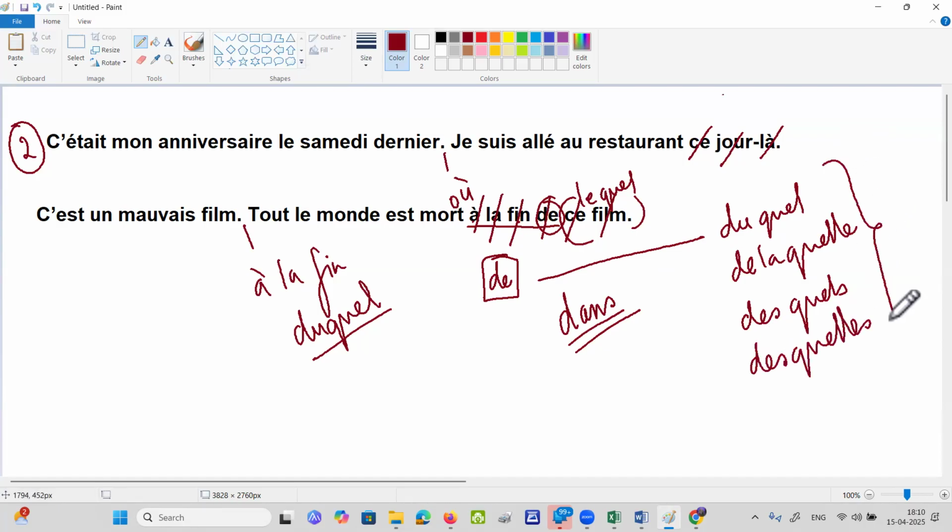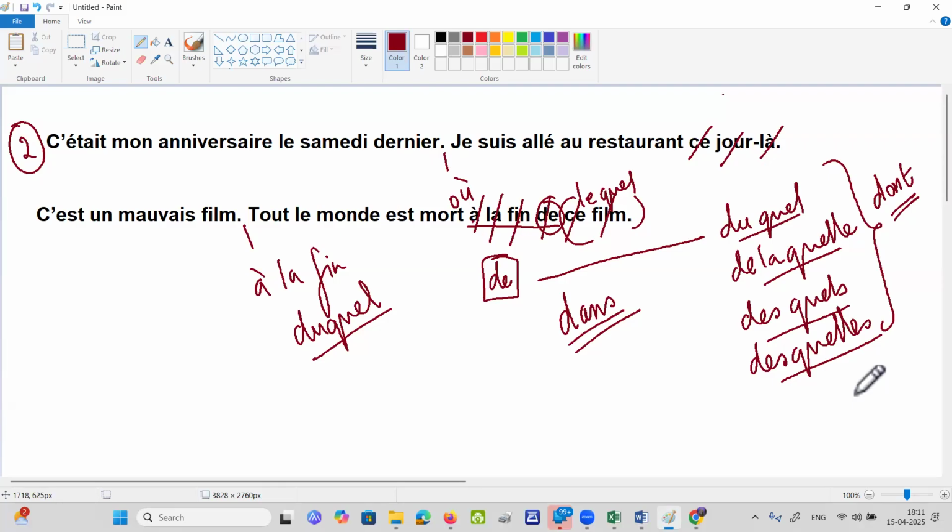In such a scenario, you're not quite sure about the gender of the noun that you cut off. So to be smart, you will use dont. But to be very honest, ma'am is not expecting dont. Ma'am is expecting you to write all these answers: duquel, desquels. She wants you to show that you know the gender of the underlined noun.